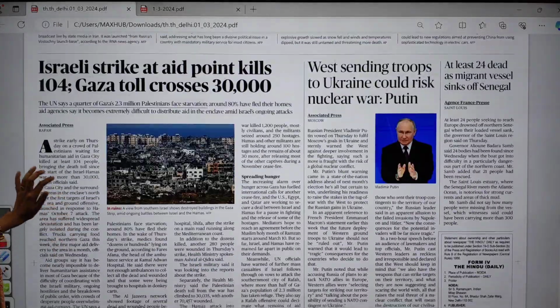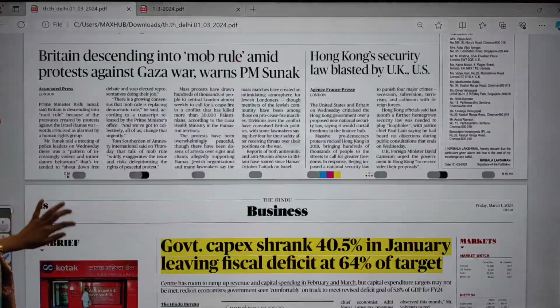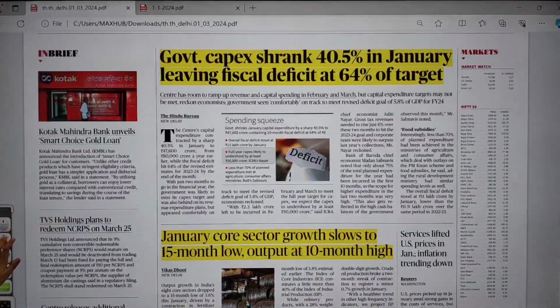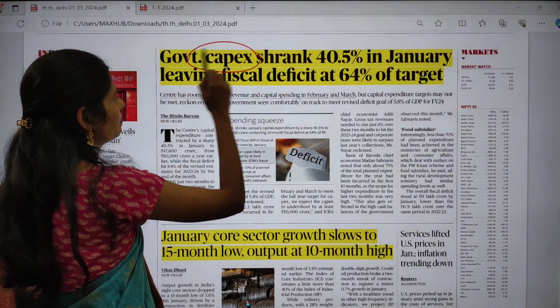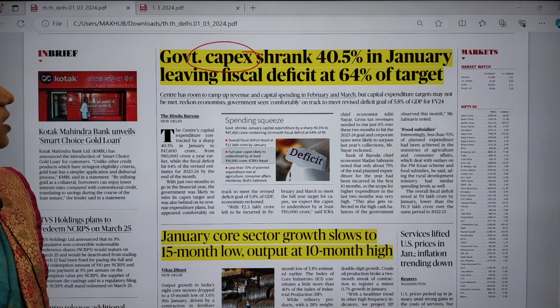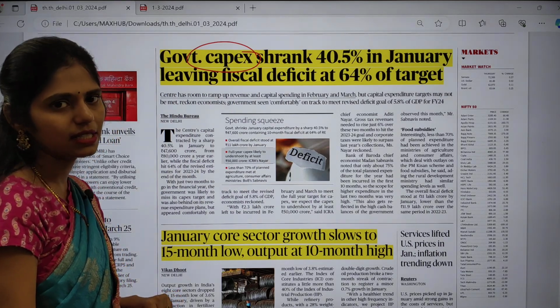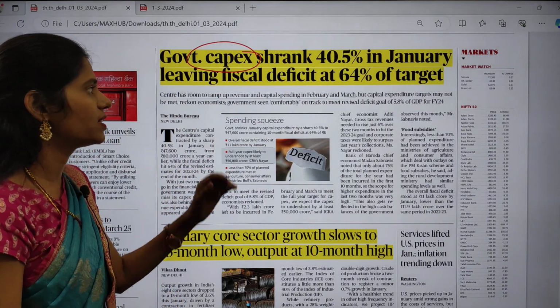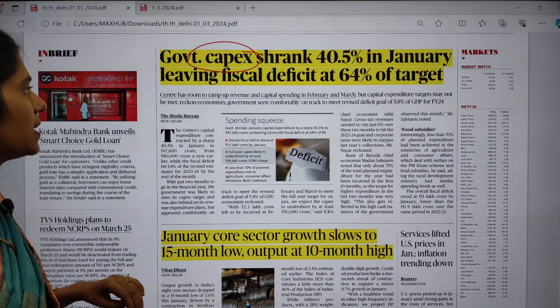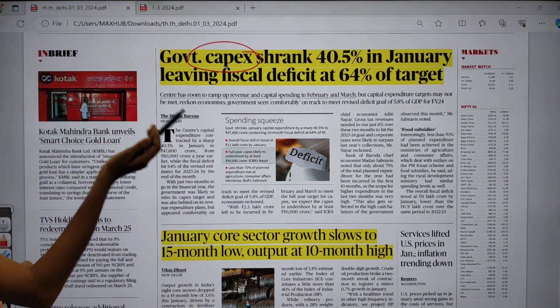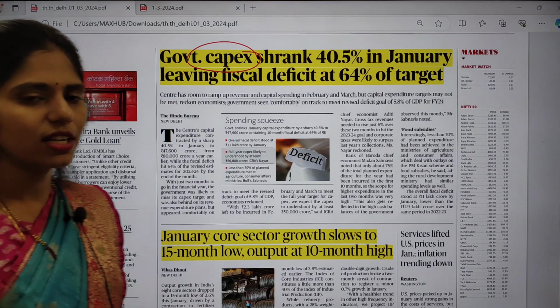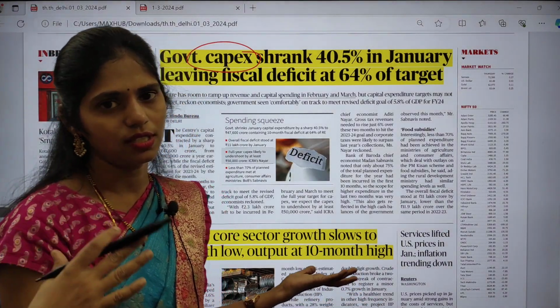So directly we have to shift on to this business page. In this business page, you can see government capex. Capex is nothing but capital expenditure, which has shrunk 40.5% in January, leaving the fiscal deficit at 64% of target. Okay, so you have to see what this capital expenditure is. What are the advantages of this expenditure? Number of times we discussed this.